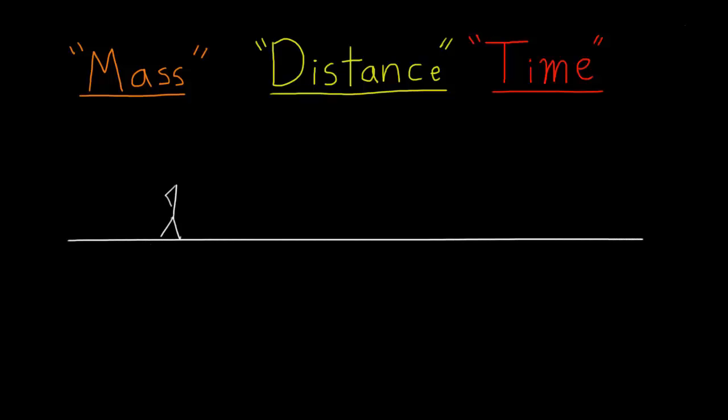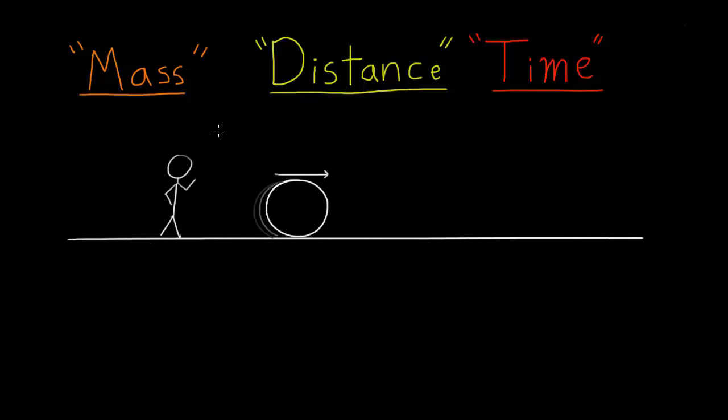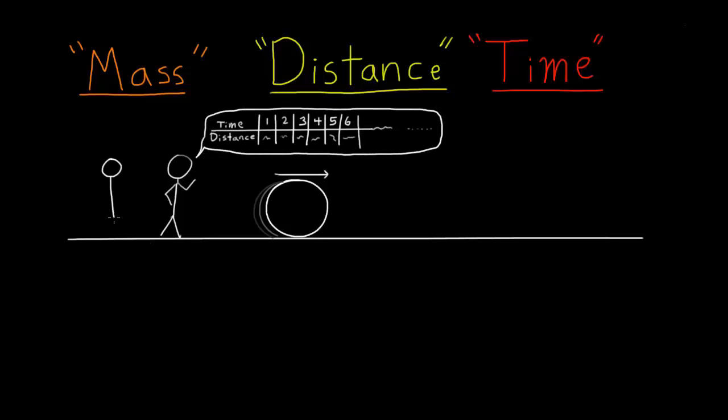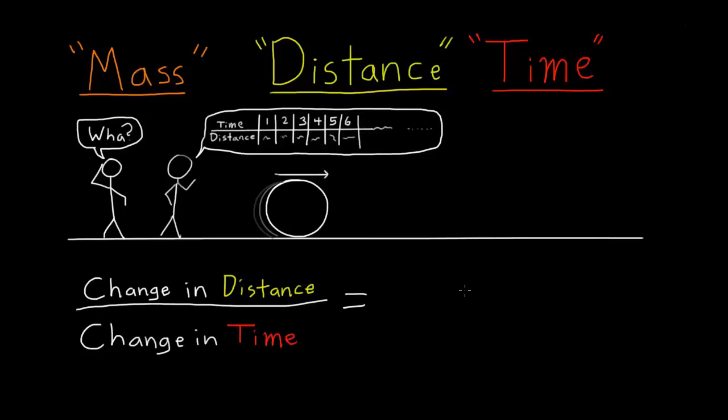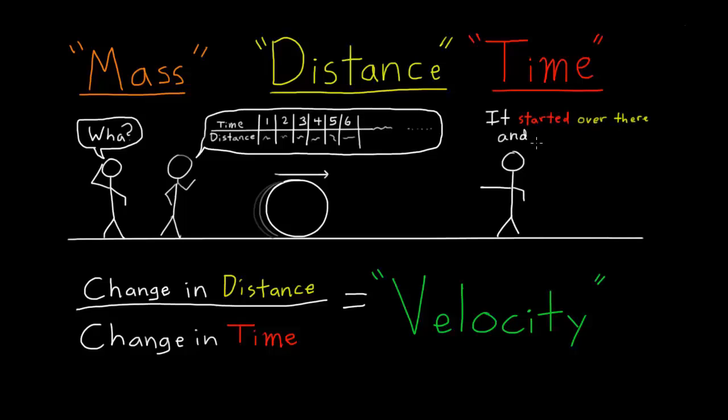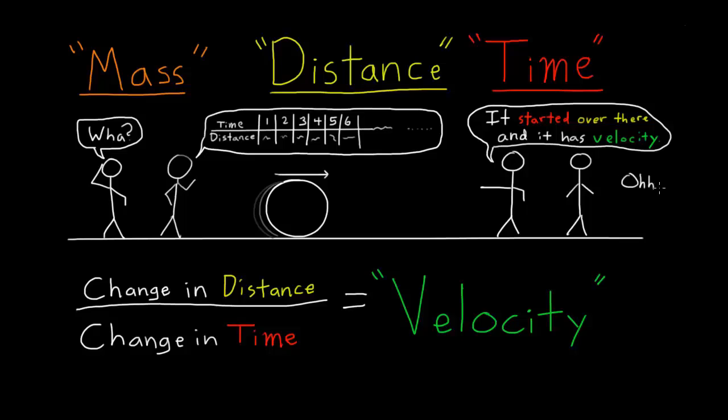If I want to describe a ball rolling steadily along, I could just list the position of the ball at each point in time. But then I'll be talking forever. It might be easier if I just invent another quantity that describes how much the position of the ball changes in a certain period of time. Let's call it velocity. Then I just have to give a starting position and a velocity to describe the motion of the ball, and whoever is listening can fill in as many details about the times and positions as they want. This is one example of how we can find a simpler description by inventing a new quantity in terms